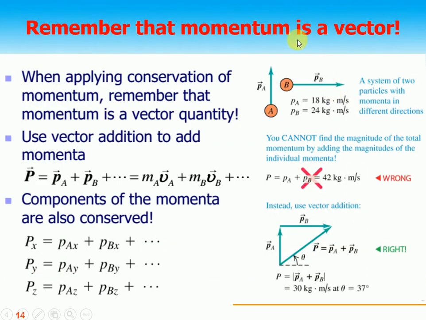Remember that momentum is a vector quantity. Students, as I have already told you, momentum is mv, and whatever the direction of v, the same is the direction of momentum.